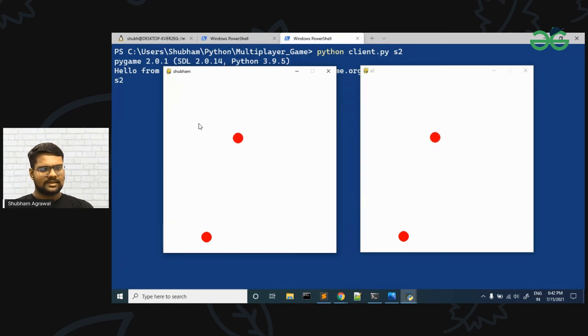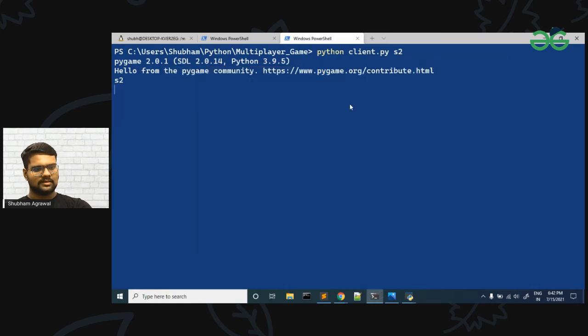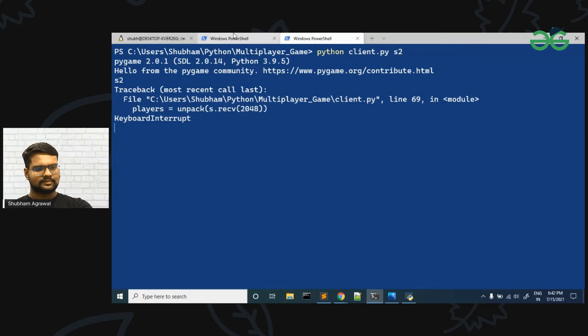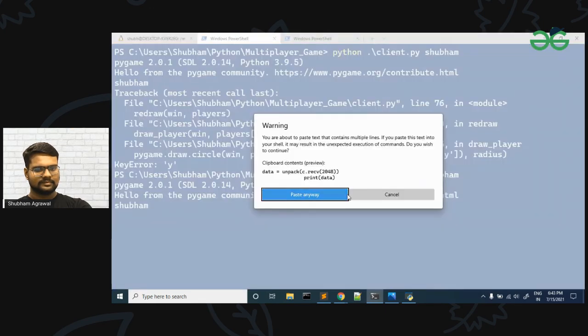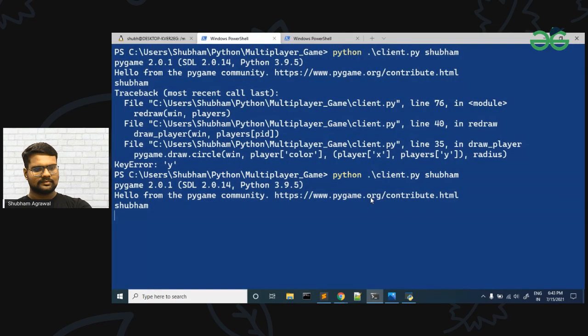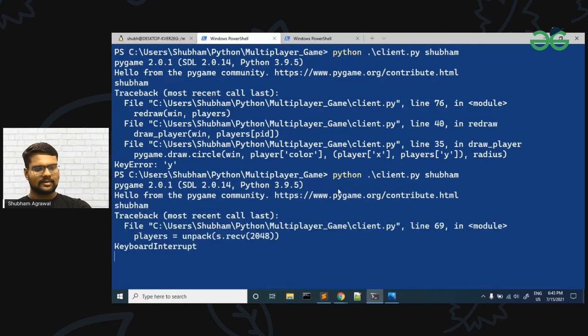Let me just change the color of these circles, so for each player we have a different color. Let me go to the terminal.